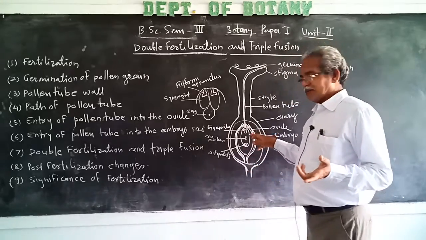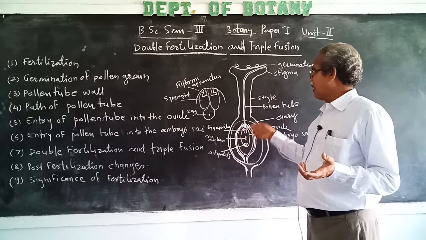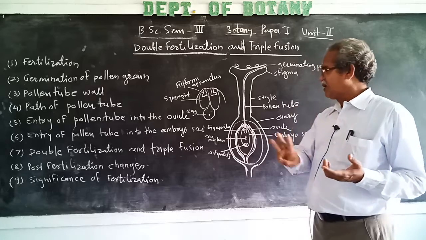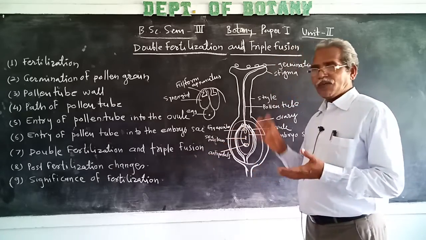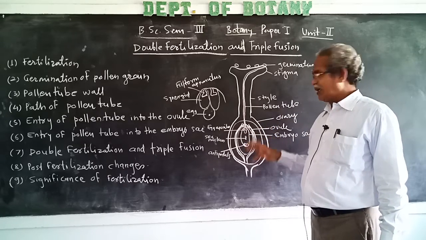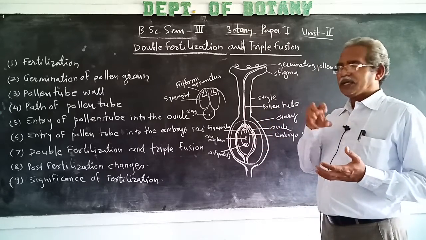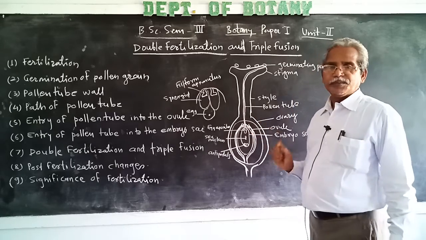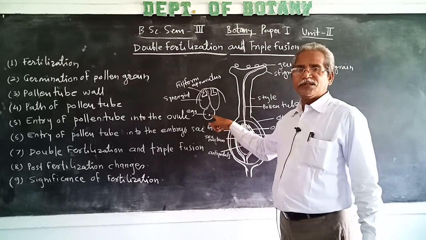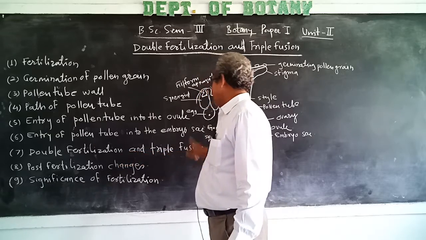And the endosperm which is developed from the fusion of two polar nuclei and a male gamete includes the fusion of three nuclei. That's why it is called triple fusion. After triple fusion, it gives rise to the endosperm, a nutritive tissue, and it provides nourishment to the developing embryo. The embryo is formed by the fusion of one male gamete with the egg. In this manner, double fertilization and triple fusion takes place.